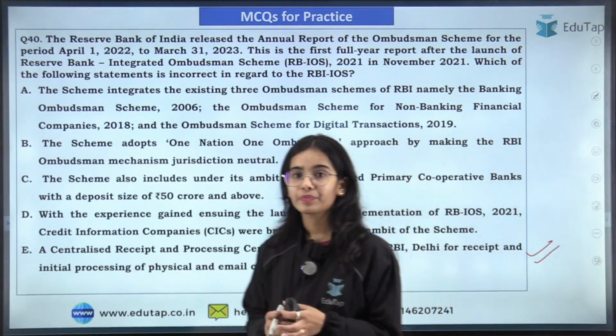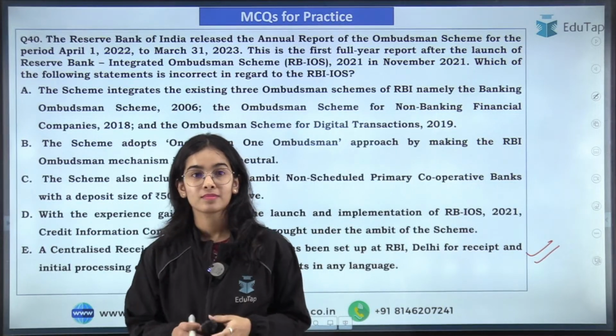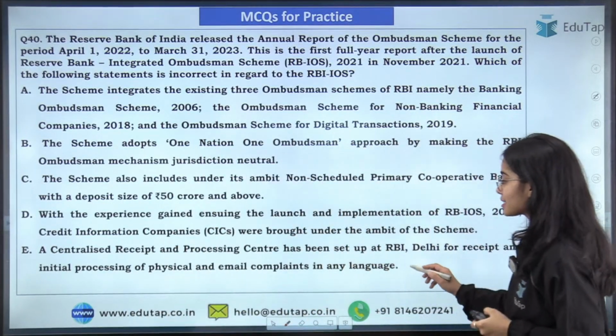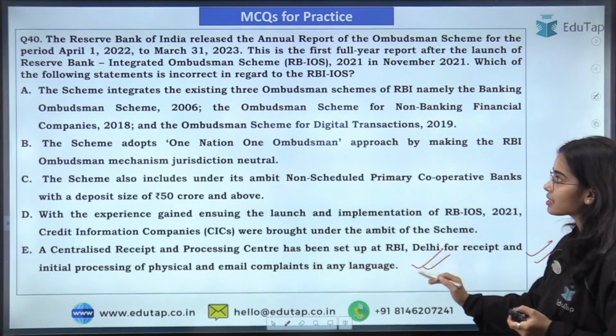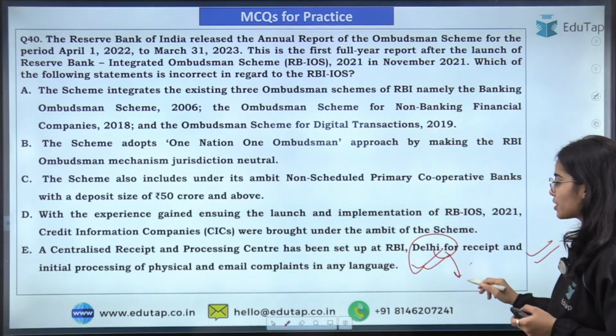So here, yes, the answer that is here is E. E is the incorrect statement because the Central Receipt and Processing Center is established in Chandigarh.